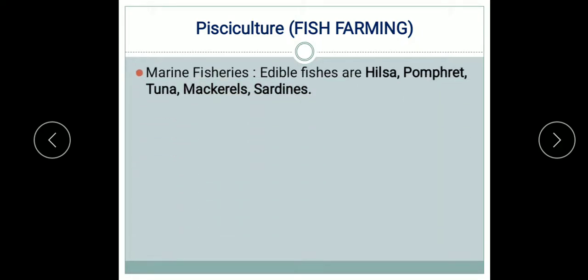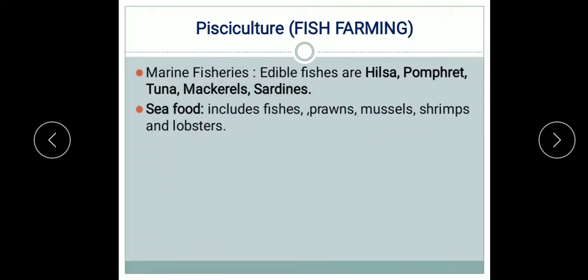Now marine fisheries include the edible fishes hilsa, pomfret, tuna, mackerels and sardine. As stated earlier, India has a large coastline of about 7,500 kilometers, so marine fisheries in India have a vast scope. Besides these, animals like seaweeds, prawns, mussels and oysters are also obtained from sea water, and oysters are also cultured for pearl. The culture of marine fishes, prawn and seafood is also known as mariculture.